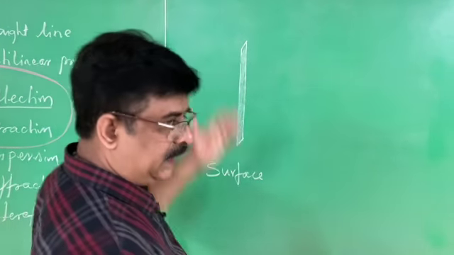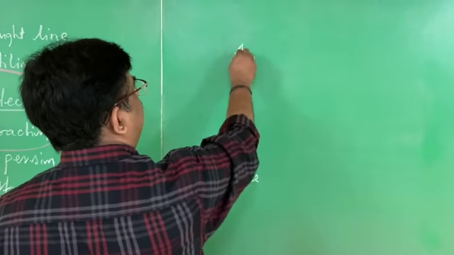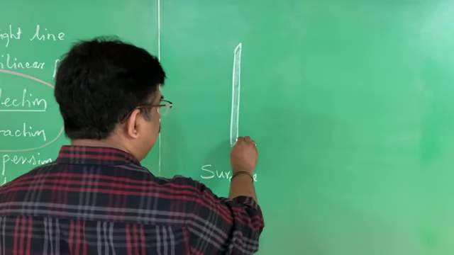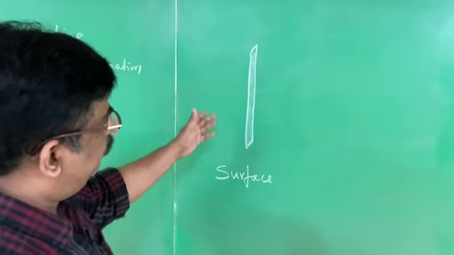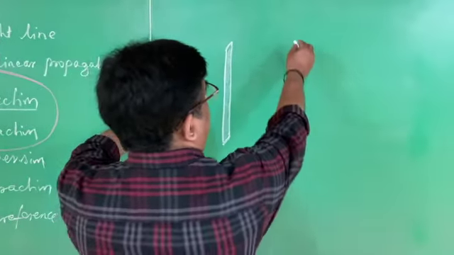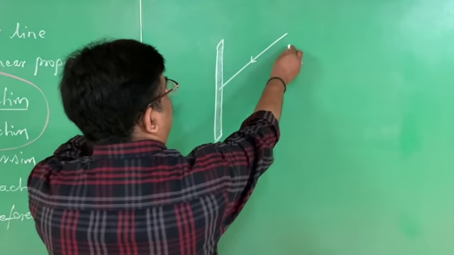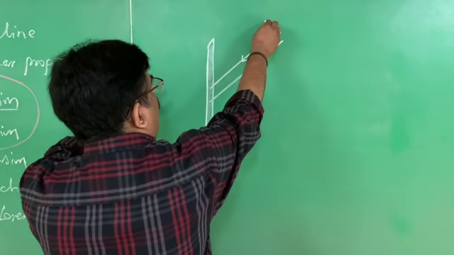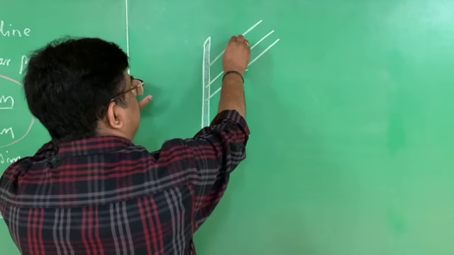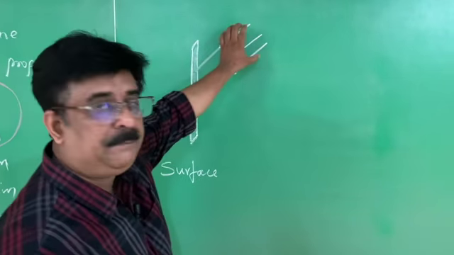It may be a mirror, a polished tile, polished wood, glass, anything polished. When you make light rays fall on the surface, each one is a ray, and together they become a beam.